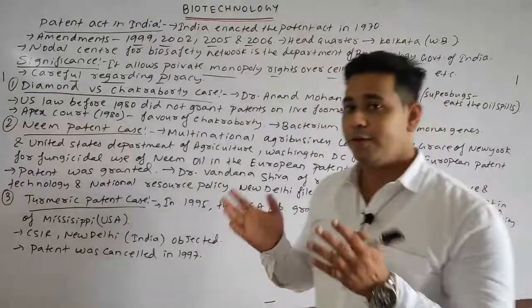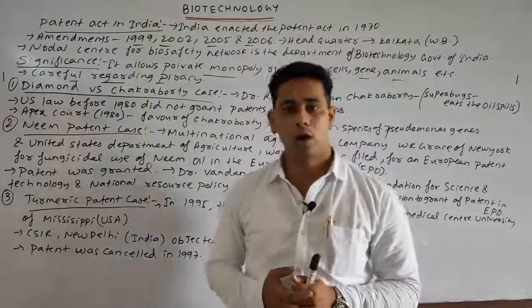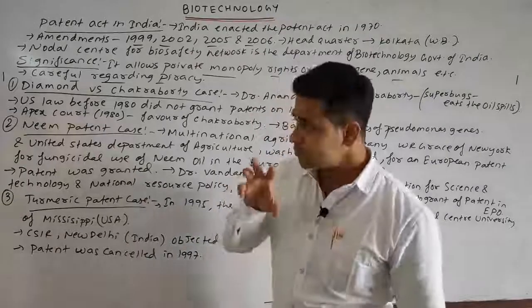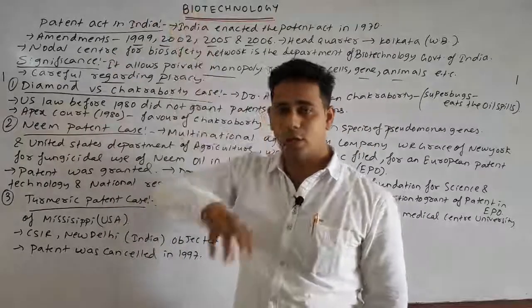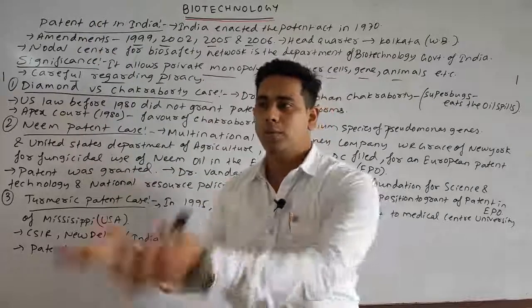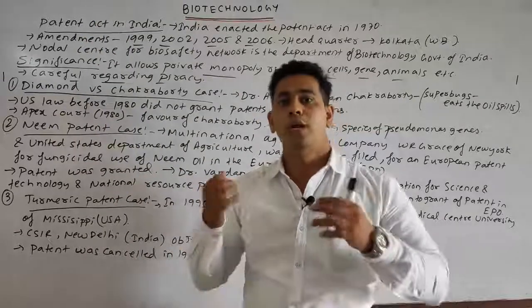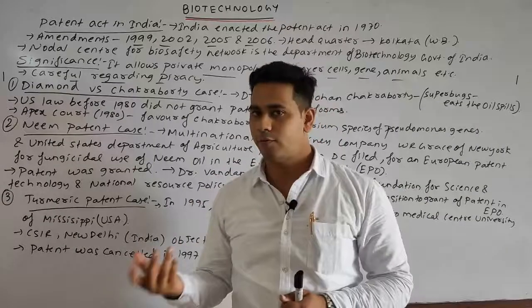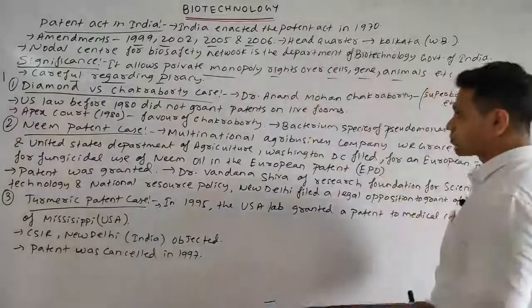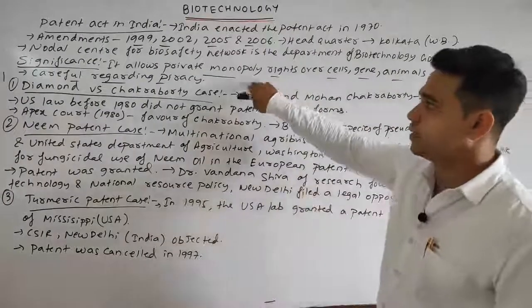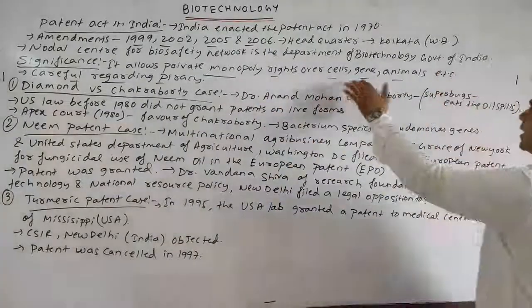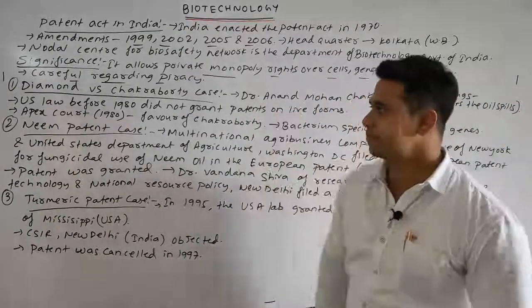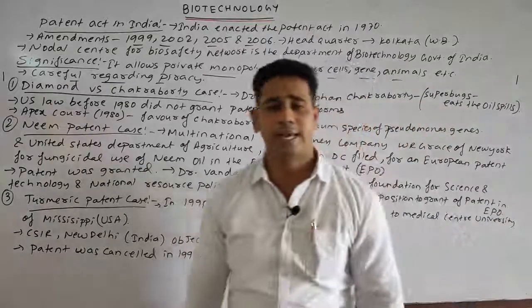Because if someone violates the law of the biopatent, then he or she will be punished. So if something is under the Patent Act, then other persons or marketing companies will fear stealing the technology, process, or product. So the two significances are: it provides private monopoly rights over the cell, gene, animals, etc., and it also protects against piracy. Next we'll discuss various important cases.